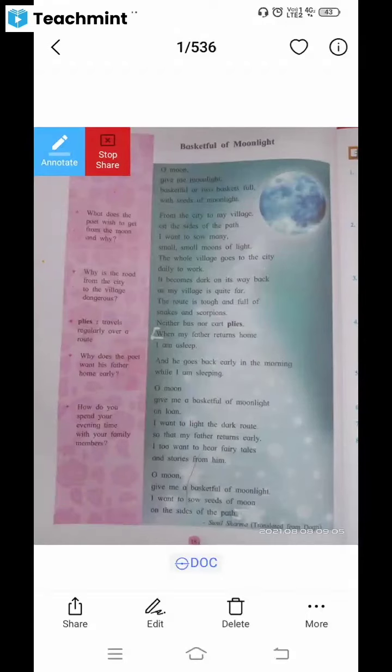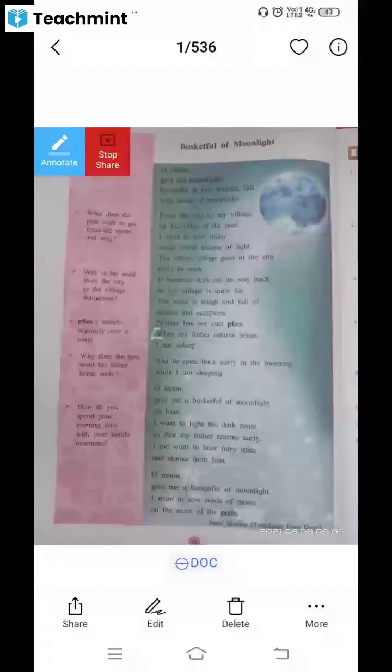And so our poet used dark route so that my father returns early. So when I light that route, then my father will return early from the city.